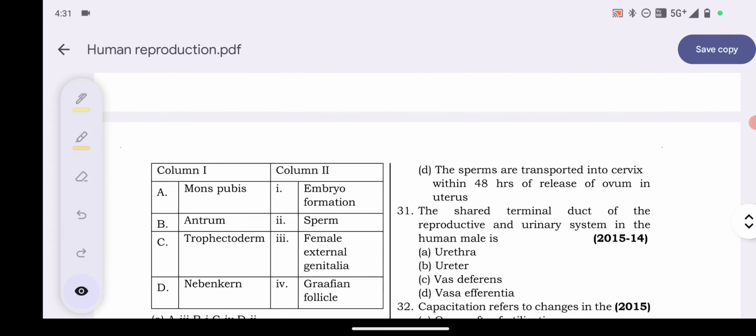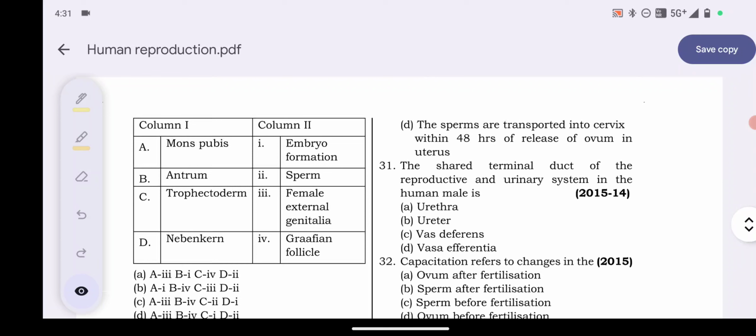26, matching is given, let's do the matching first. Mons pubis, antrum, trophectoderm and Nebenkern. Where is the mons pubis found? It is found in the female external genitalia. Antrum is found in the Graafian follicle. Trophectoderm is found in the embryo formation, and Nebenkern is present in the sperm.